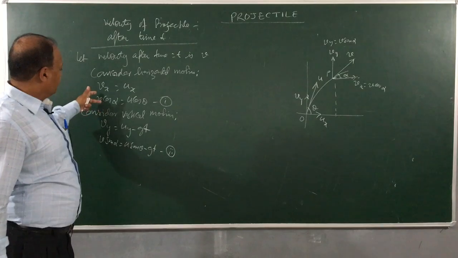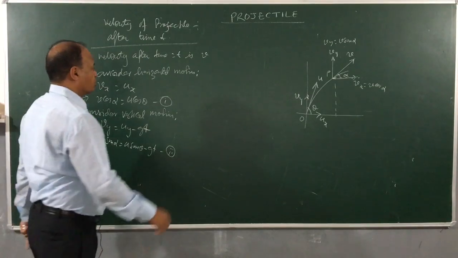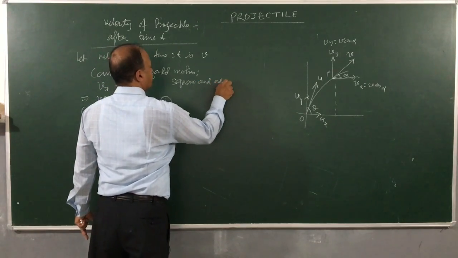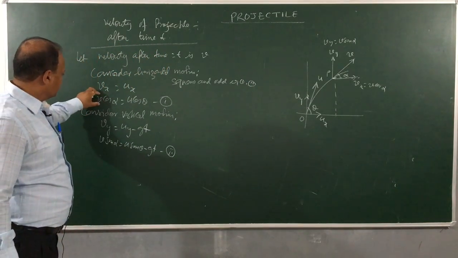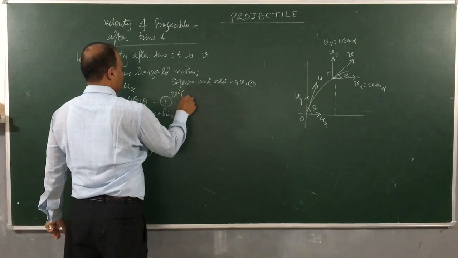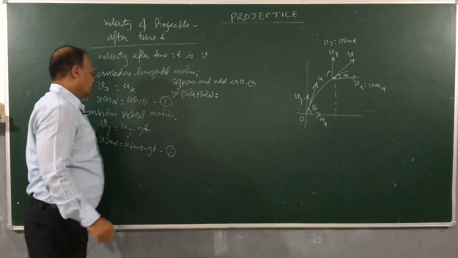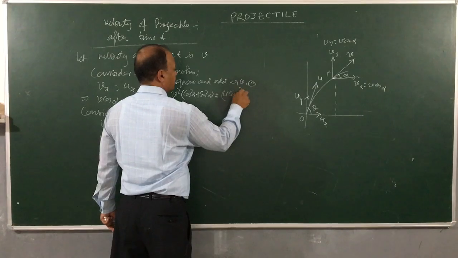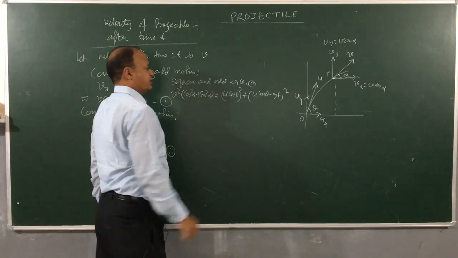Now this Vx and Vy, they are perpendicular to each other. I get equation 1 and 2. So we will square and add equation 1 and 2. If I square and add, children, then this becomes V square cos square alpha, this becomes V square sin square alpha. So what do we get? V square into cos square alpha plus sin square alpha equals, if we square the right hand side also, u cos theta whole square plus u sin theta minus gt whole square, right?